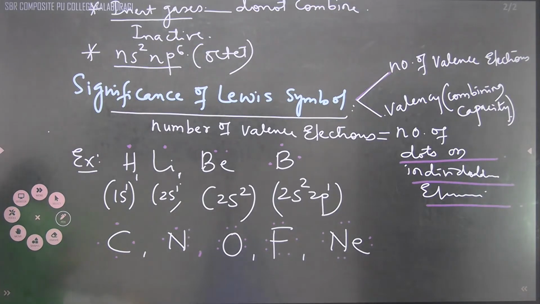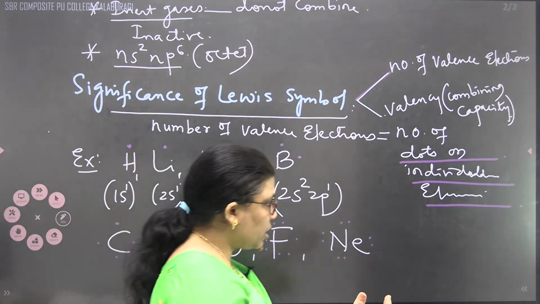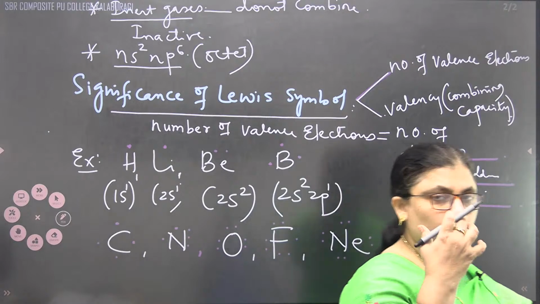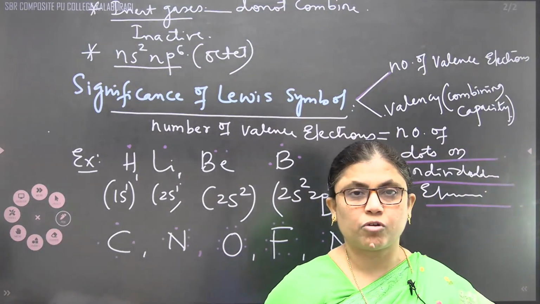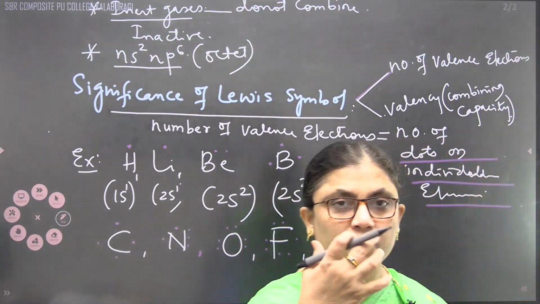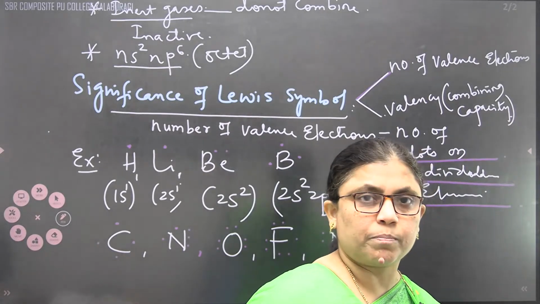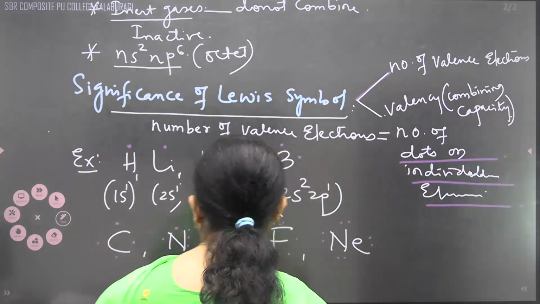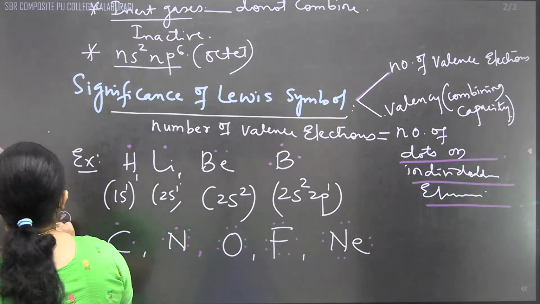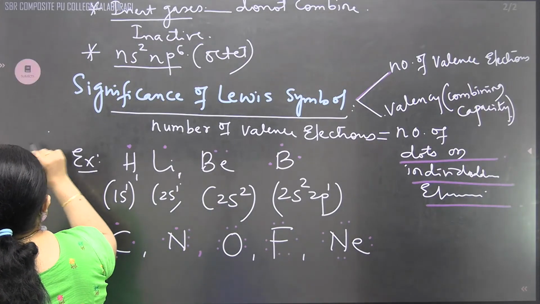When we are dealing with water, on the basis of the octet, to attain the octet electronic configuration, or ns2 np6 configuration, either they will follow the path of sharing of electrons, or they will follow the path of transfer of electrons. We can say, to attain noble gas configuration.